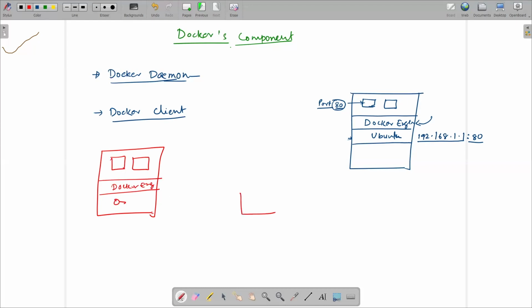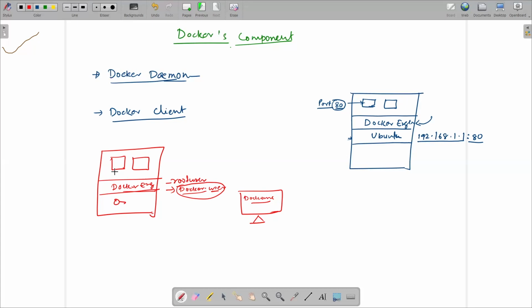And we have one Linux machine, just like a laptop. And the Docker engine is running with the root user, suppose. And we have created one Docker user. From this Docker user, we connect with the Docker client, and the Docker user gives the instruction to the Docker daemon to create the container.